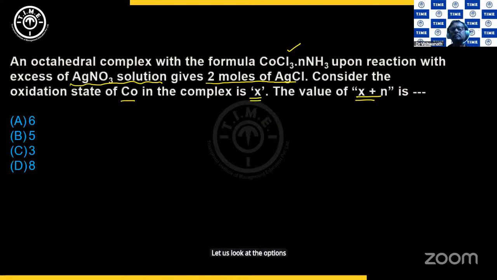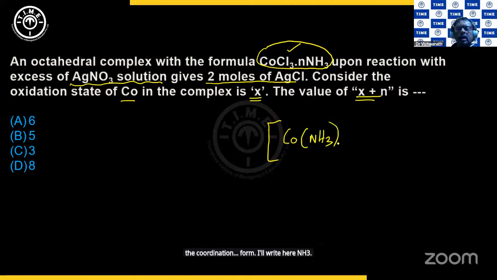Now, this particular formula, if you have to convert into the coordination form, I'll write here [Co(NH3)n Cl], and then outside there need to be 2 Cls, because when we break this bond, 2 Cls come out as Cl minus.